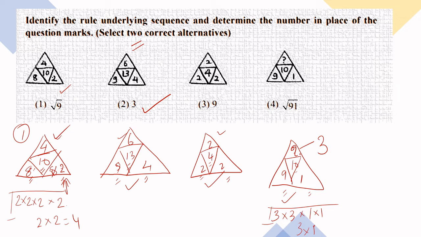And there are two alternatives. What is the difference between root 9 and 3? Both are same. You have to use intelligence like this also. Root 9 has a meaning 3. This is also 3. This is also 3. So there are two alternatives.